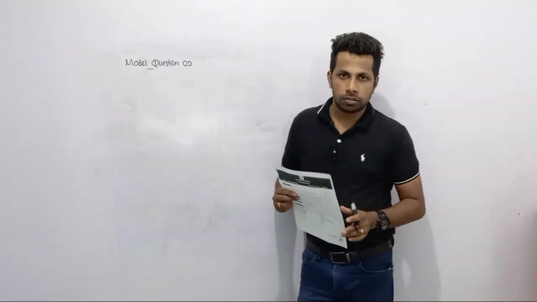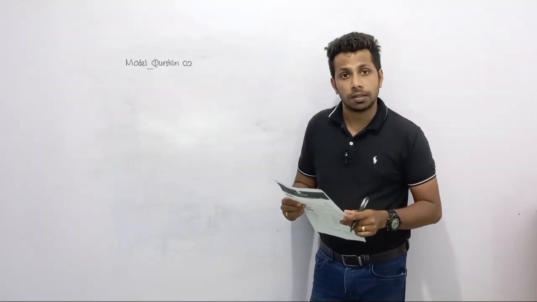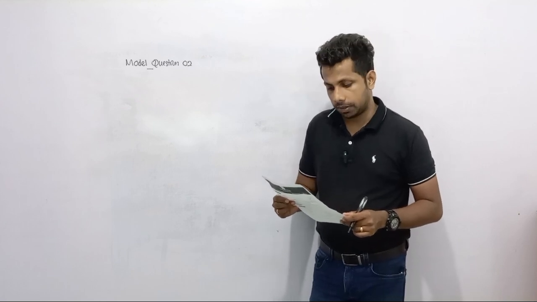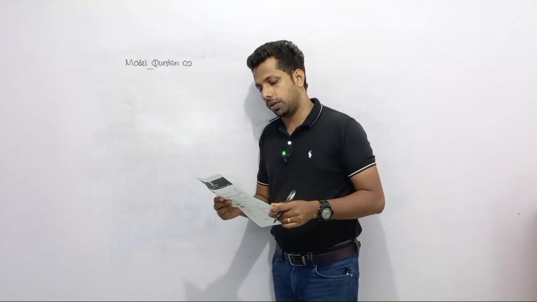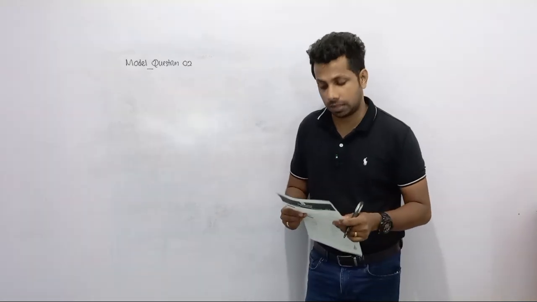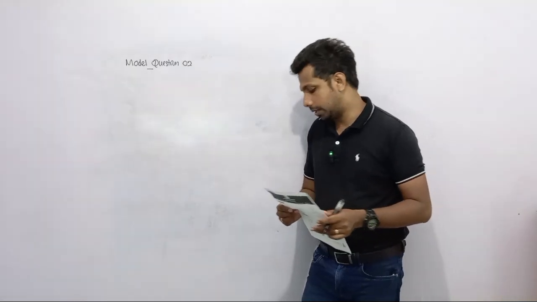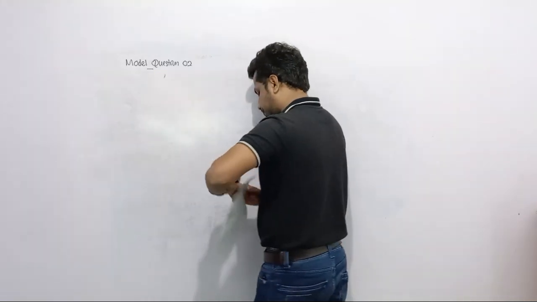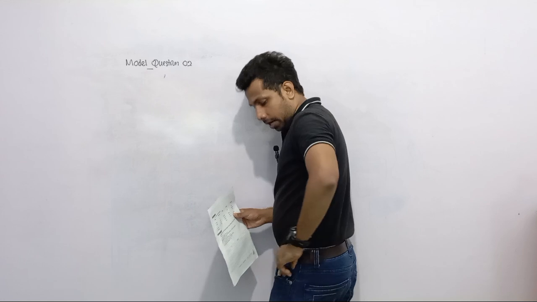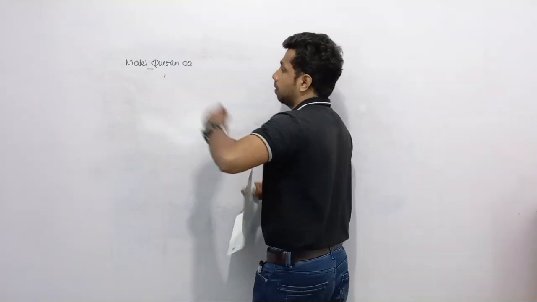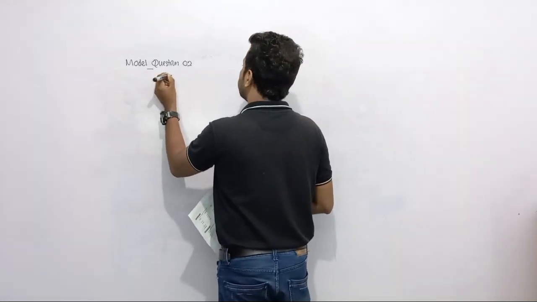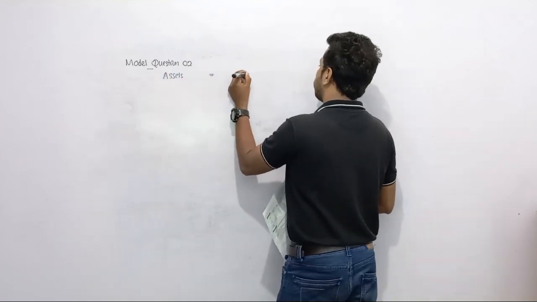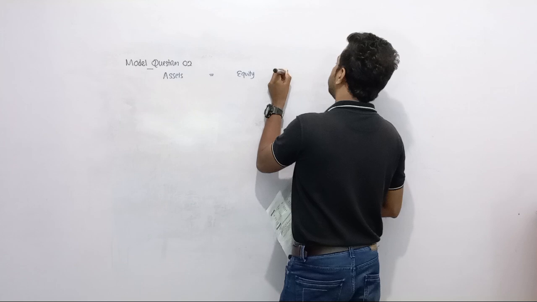Right. Okay, let's discuss answers for model question number 2. Complete the gaps in the following table. Here you can see an accounting equation as assets plus expenses equals equity plus income plus liabilities. First of all, let me write down here the basic accounting equation. Assets equals equity plus liabilities.